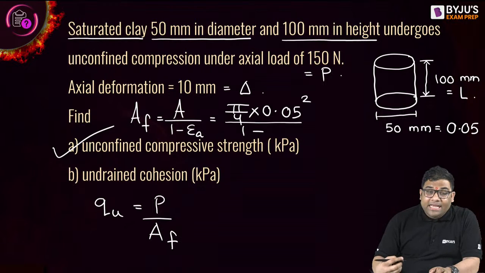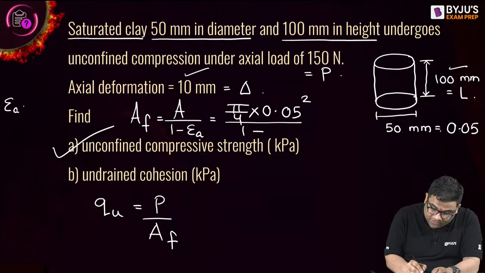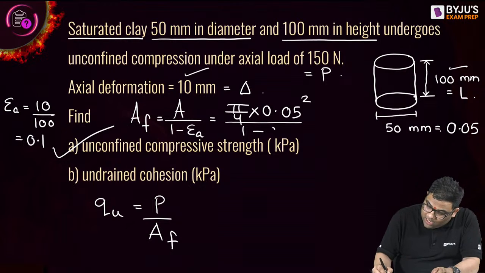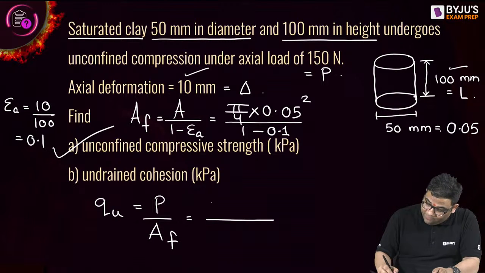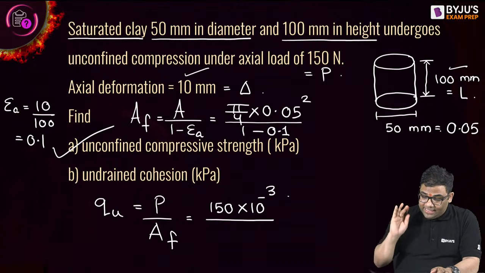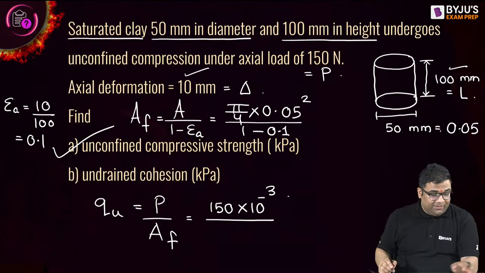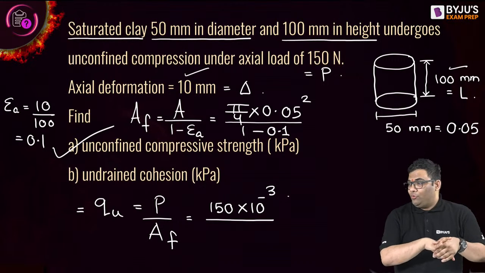What will be the axial strain? Axial strain will be the deformation, 10 mm, by the length, 0.1. Axial strain is deformation by the length, so this is 0.1. So how much are you getting for this final area? Tell me. And this axial load is 150 Newton. I'll convert it to kilonewton. So the load is converted to kilonewton, and the area I got is the final area. How much am I getting? Tell me the final area, and from that give me the QU.